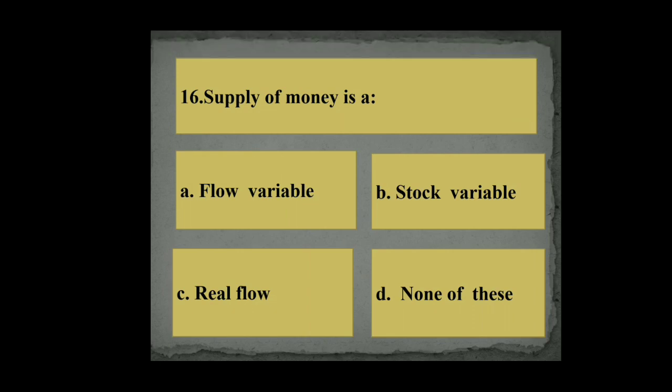Question number 16. Supply of money is A. a flow variable, B. stock variable, C. real flow, D. none of these. So its right answer is stock variable.